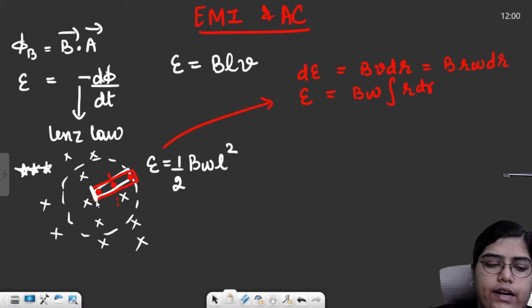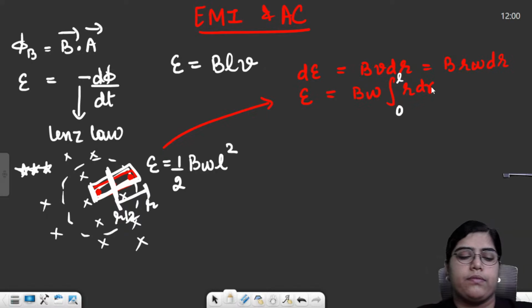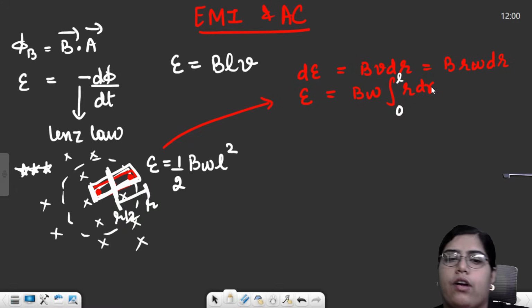For the complete rod, we took the initial point as 0 and the final point as L, 0 to L. Now if you need to find the EMF between this point and this point, you can simply take the limits from L by 2 to L. You just need to change these limits according to the point at which you have hinged the rod, and then you will get the correct formula.